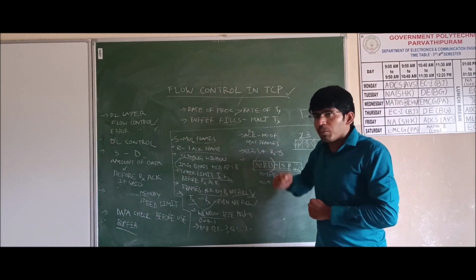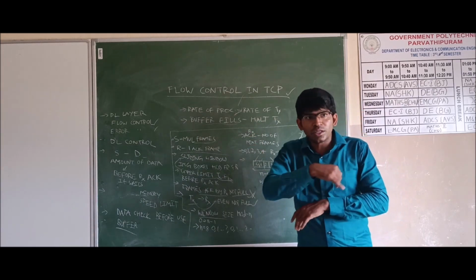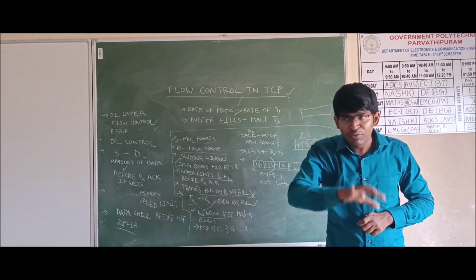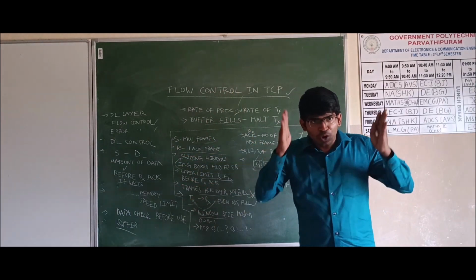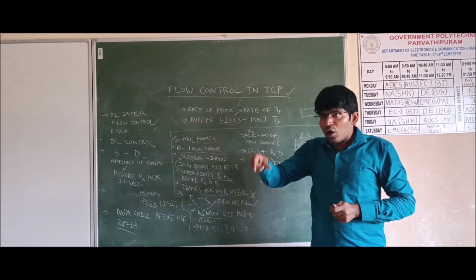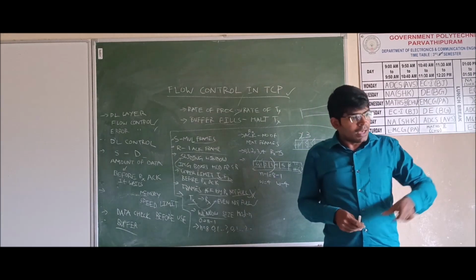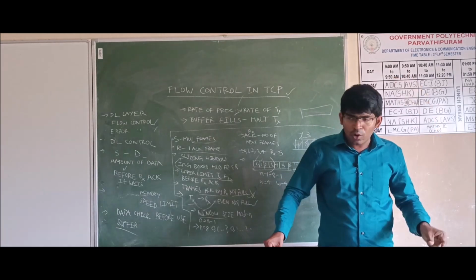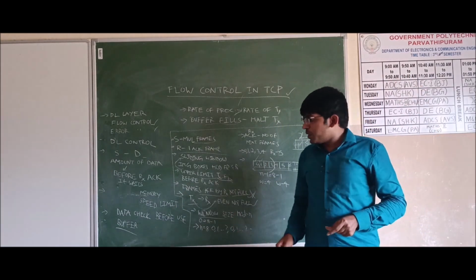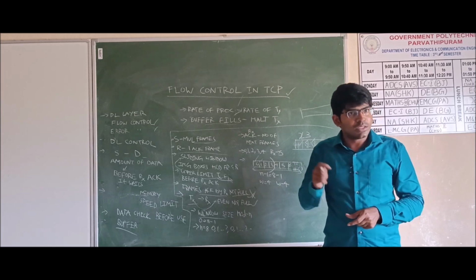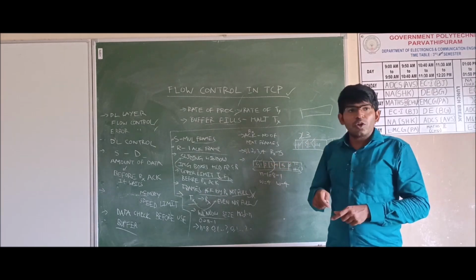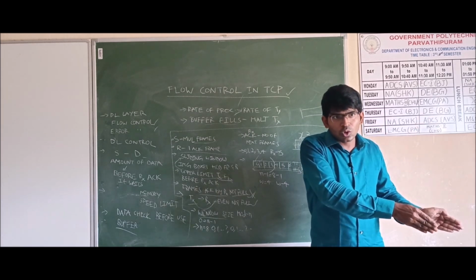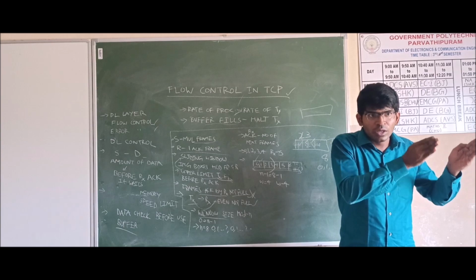Now we have discussed the sliding window protocol. Sliding window means there is no such physical window in the data link layer. It is an imaginary window which has some boxes. If we take a window of modulo n, that means n at the source side and n at the destination side. For example, n is equal to 8. So 8 means 0 to 7, that is 7 plus 1, 8 windows we have taken. If we send one frame from the source side, then the window size reduces to 7.